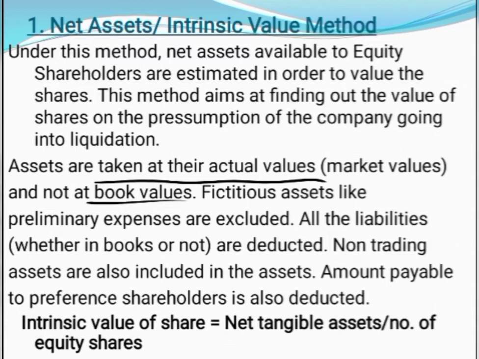But we should not consider fictitious assets. Preliminary expenses are excluded, because they are fake assets which cannot be realized. You cannot sell preliminary expenses and get money. So fictitious assets have to be excluded. Other than that, whether it is a tangible asset, intangible asset, non-trading investment, anything for that matter, all those assets which can be realized if the company goes into liquidation have to be considered.